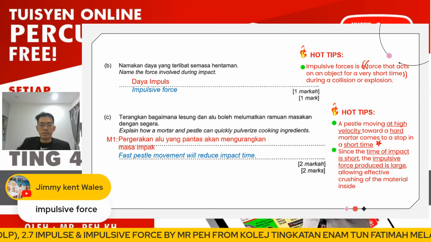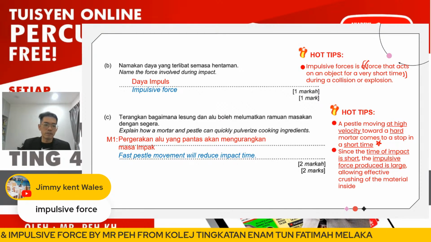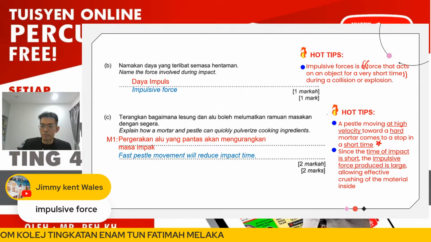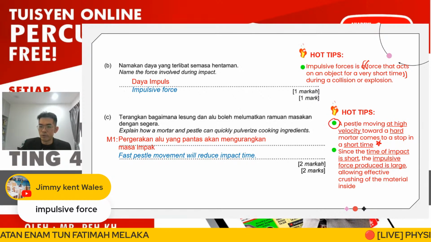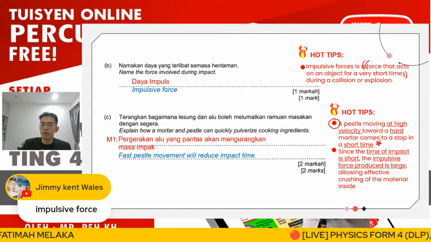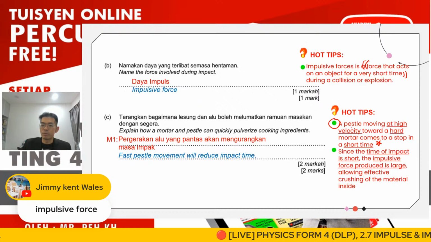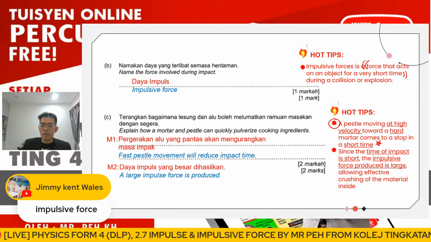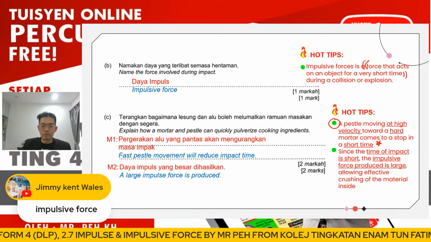Okay, so the next, the first mark here will be: the fast pestle movement will reduce the time of impact. So this is the first point, right? You can also give: moving the pestle with higher speed can reduce the time of impact. So the shorter time of impact may cause a large impulsive force to be produced.